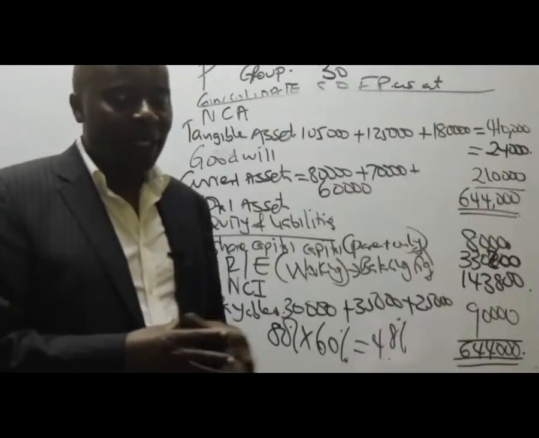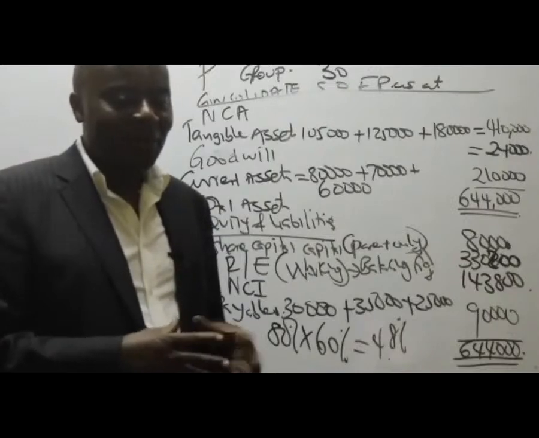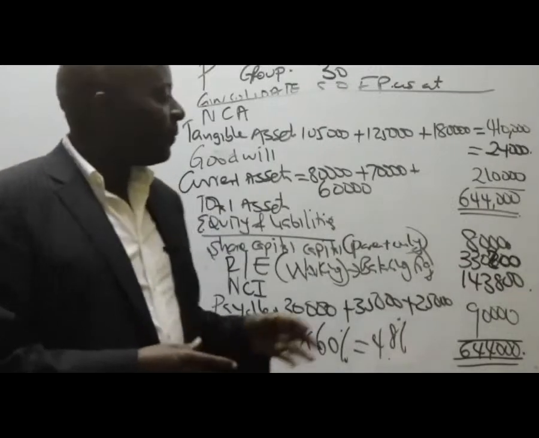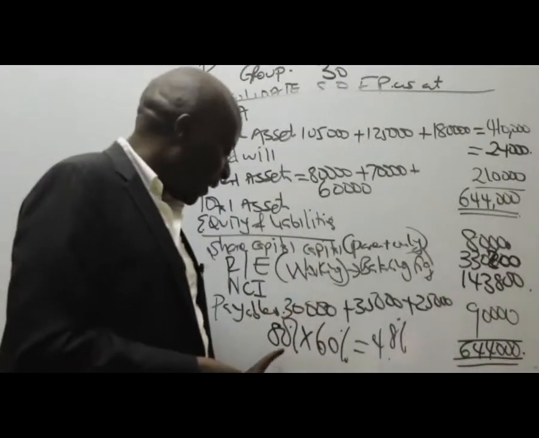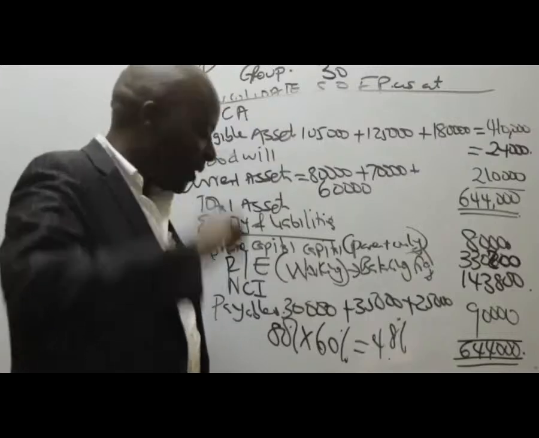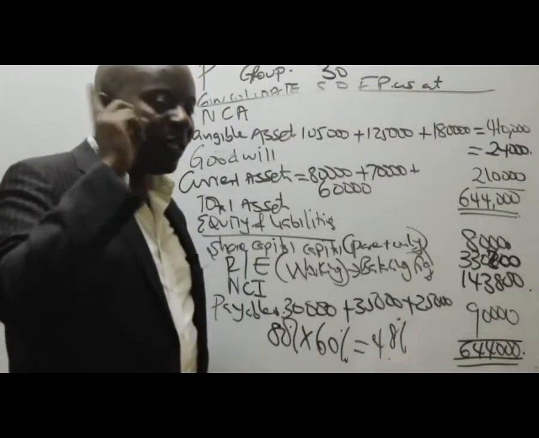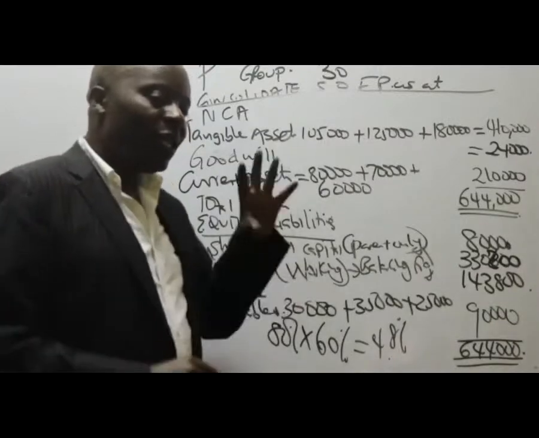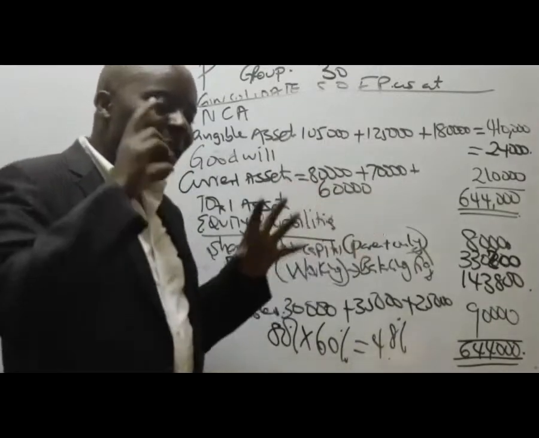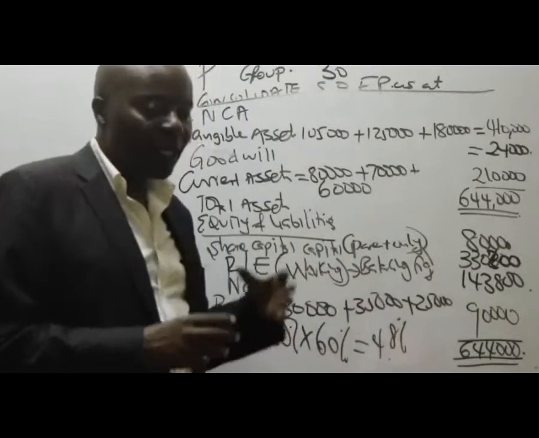How did he get the 110 times 20%? Remember, we had this 80%, the NCI was 20%. And this company called S paid 110. Out of the 110,000 that was paid, 80% was paid by the parent, 20% was paid by NCI. So we took 20% of that 110.